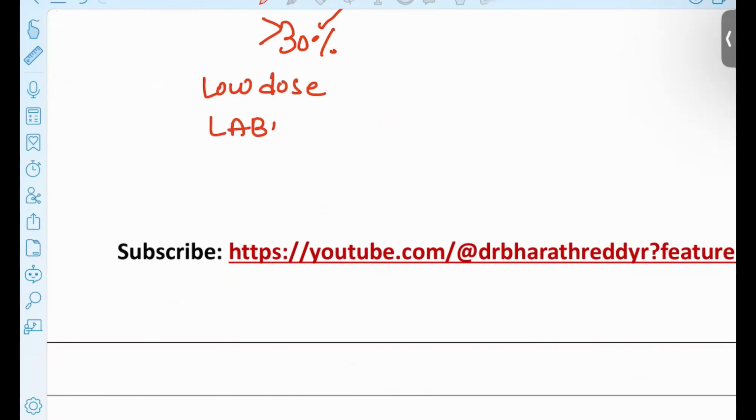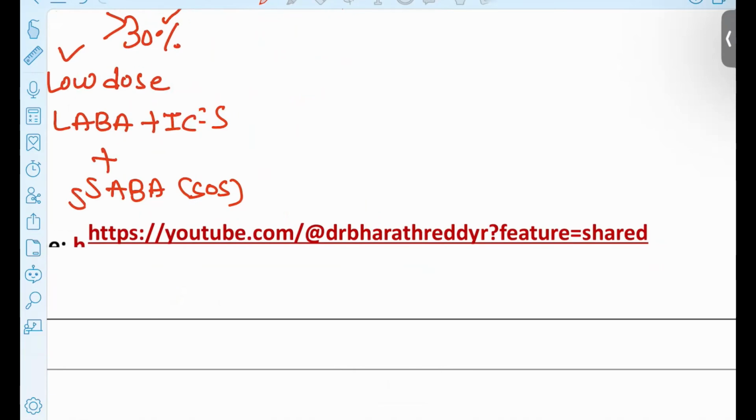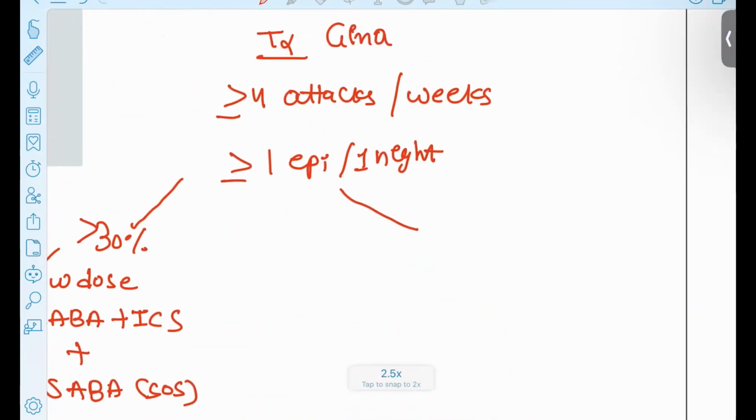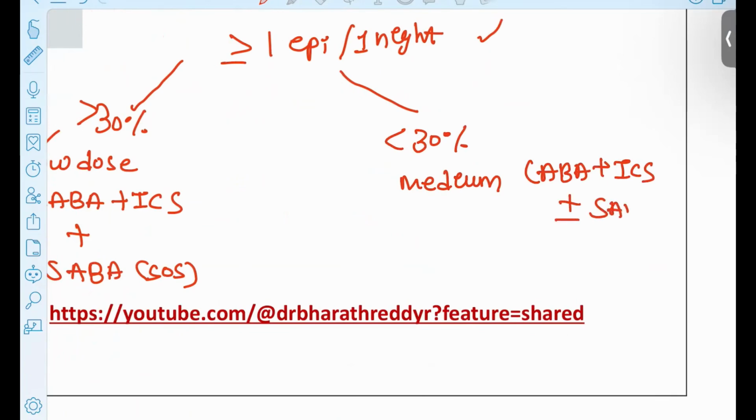LABA, your long-acting beta agonist, and you can start inhaled corticosteroids. And SOS, this patient can be given SABA. In emergency situations, you can give SABA. This is the low dose protocol for more than 30%. Next, see another patient having the same symptoms, but this patient has a poor prognosis, less than 30%. Then you have to start on the medium dose, LABA plus ICS, and again on and off SABA for the acute attacks.